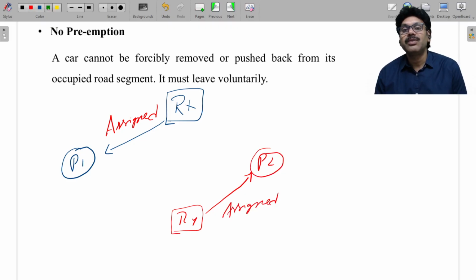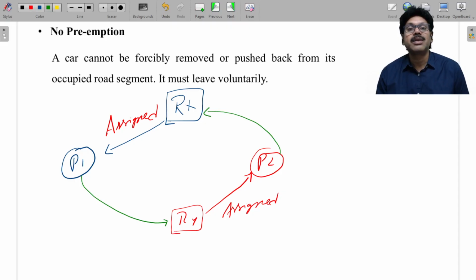Now, as usual, P1 is requesting for Ry and P2 is requesting for Rx. So we are making it a lock. We are making it a circular loop. Then in this case, they are going to be waiting because Rx is not available.